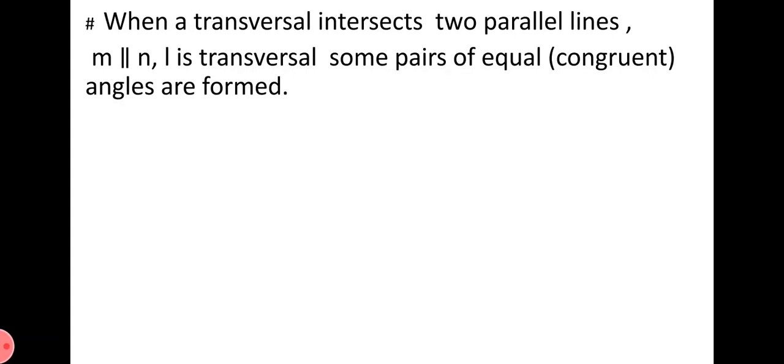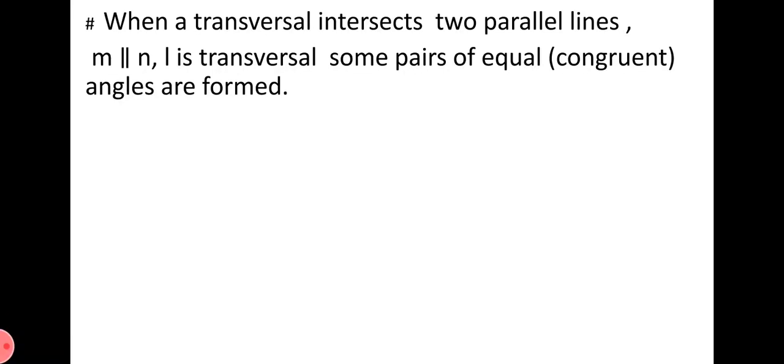So when a transversal intersects two parallel lines, we get some pairs of angles which are equal. They are equal when the two lines are parallel. But if the two lines are non-parallel and a transversal intersects them, we also get pairs of angles, but those pairs of angles will not be equal.